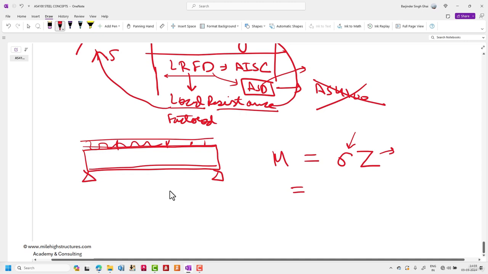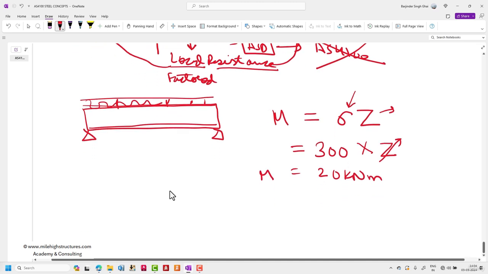So let us say we are talking about 300 grade of steel. So we are having 300 Newton per mm square or MPa. Thus we multiply with Z, that is section modulus of any particular beam. So whatever value we are having, let us say we are having 20 kN meter, let us suppose. So this we do need to multiply with 0.9 to find out the limit state moment strength for this particular steel beam. So the value of the strength that we shall be having in our calculation shall not be 20, but it shall be 20 into 0.9, that is 18 kN meter.